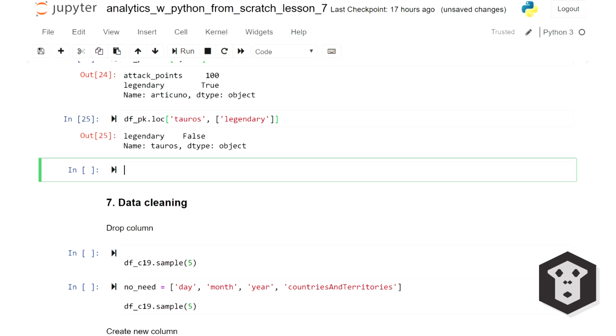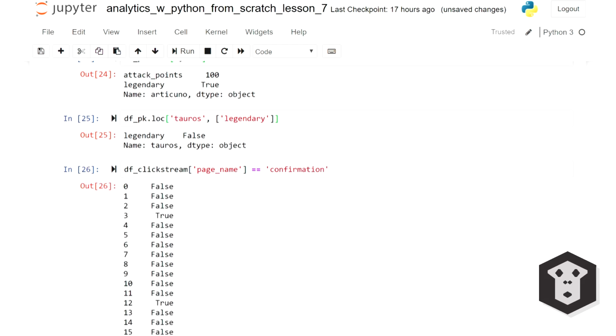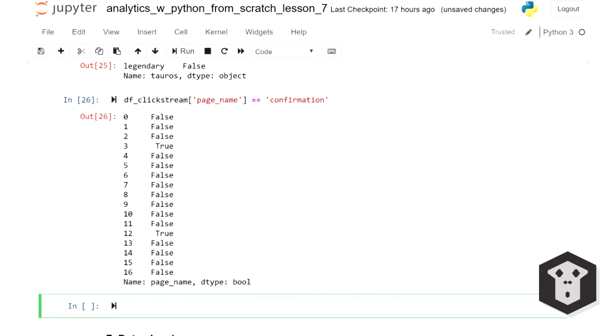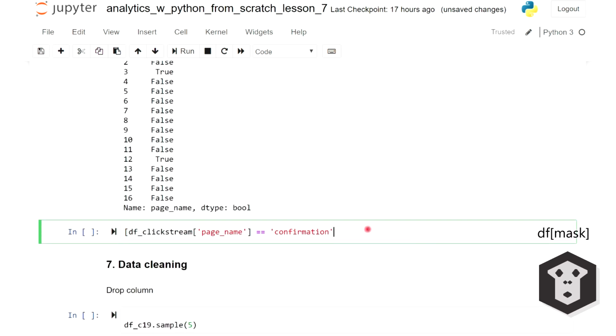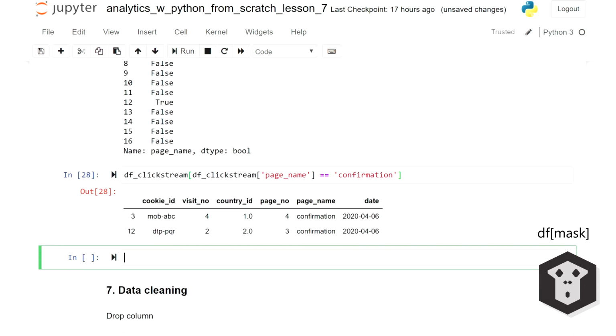And again, just like we did with Numpy, I feel like I'm going to say that a lot today, you can also build and use masks to filter your data. So let's build a mask first. For the e-commerce dataset, let's say we're only interested in confirmation pages, because this is how we define a transaction on the website. I get a column of trues and falses, and we can use that mask like so. The data frame name, square brackets, and inside our mask of trues and falses. I only get the records where we had the true in the column above, so only 2 rows here. And you can see that it's only confirmation pages.